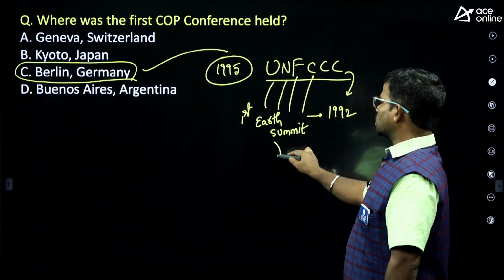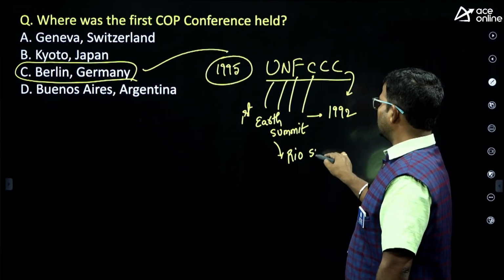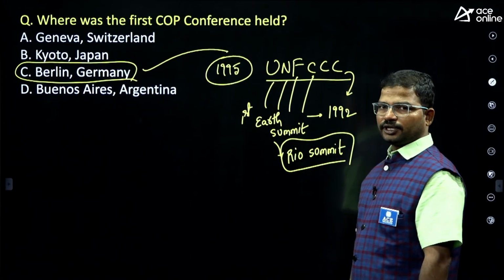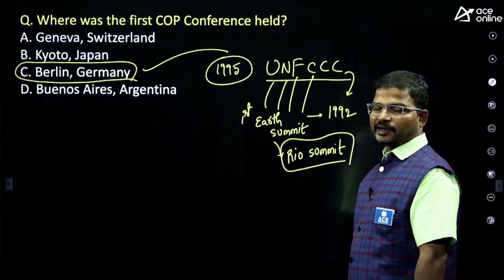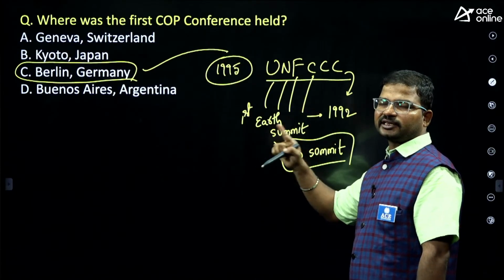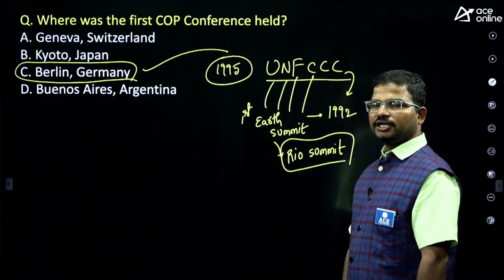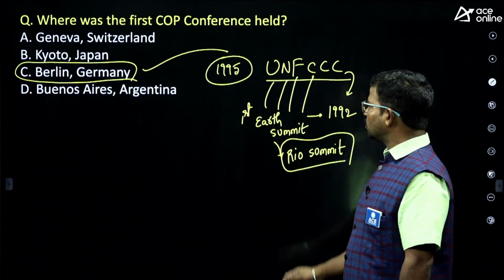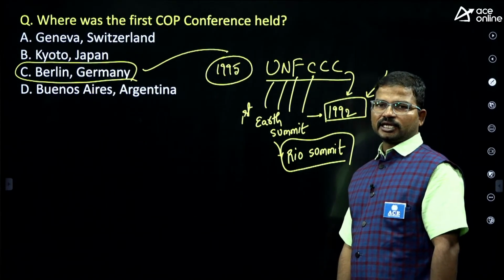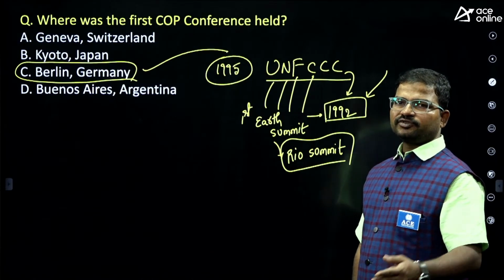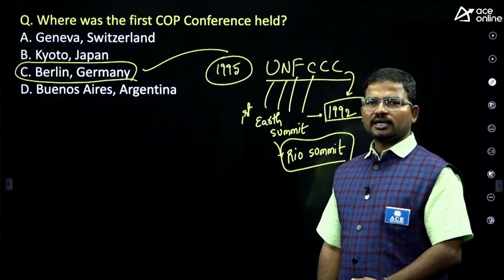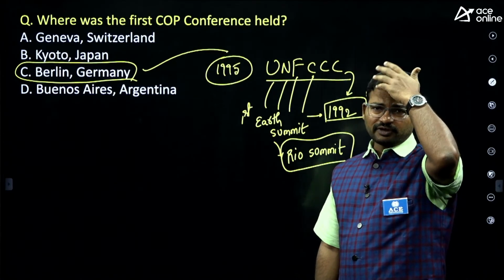This is also called the Rio Summit. Where was this summit conducted? Rio de Janeiro. For what? To protect this planet, to protect the environment. So this is treated as the first official Earth Summit, conducted in Rio de Janeiro in the year 1992. Some proposals were majorly considered, and one of the major proposals is the Rio Declaration, and Agenda 21 is also there.